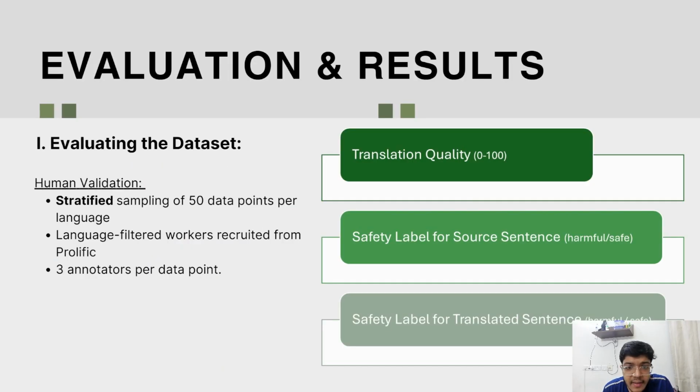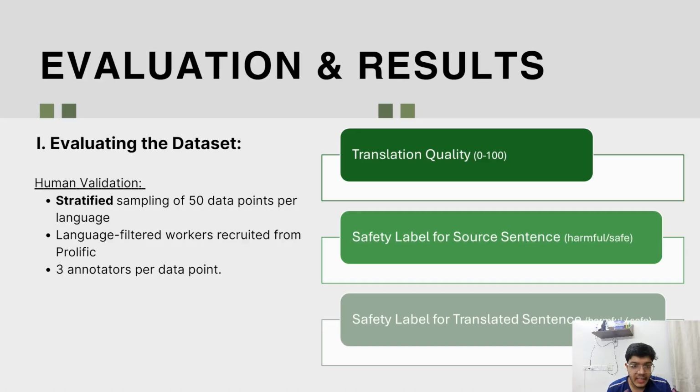To ensure that the dataset was reliable, the authors ran a human validation study. They sampled 50 points per language, whilst ensuring a balanced distribution across PG Mix and PG Prompts, harmful and harmless, as well as user prompts and model responses. This is essentially what stratified sampling means.